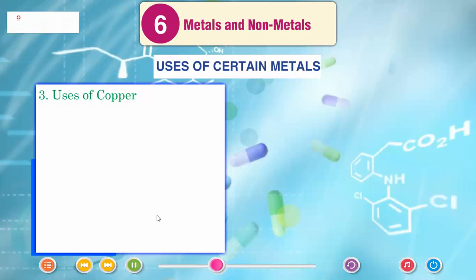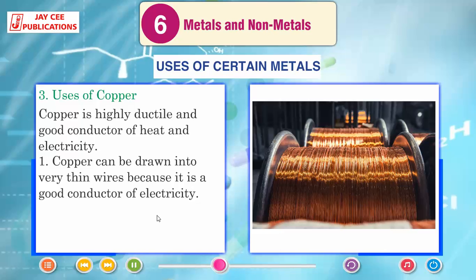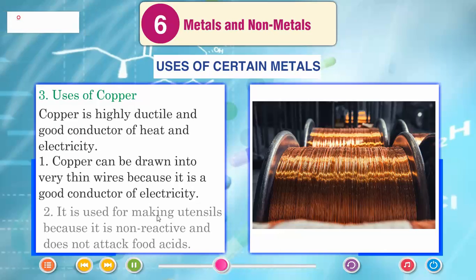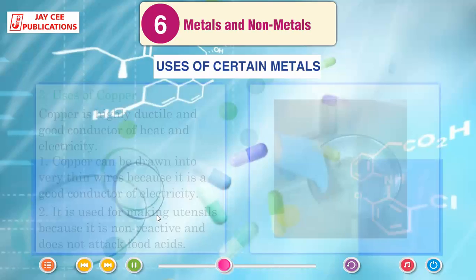Gold is used by dentists for filling cavities in teeth. Uses of copper. Copper is highly ductile and a good conductor of heat and electricity. Copper can be drawn into very thin wires because it is a good conductor of electricity. It is used for making utensils because it is non-reactive and does not attack food acids.